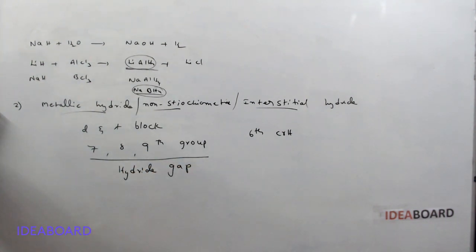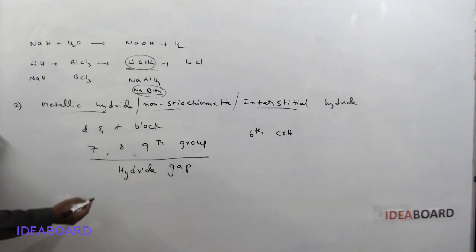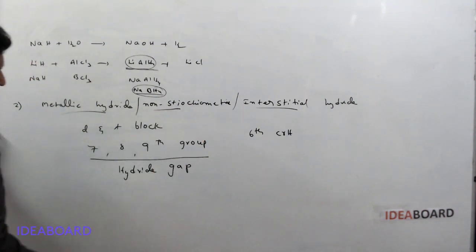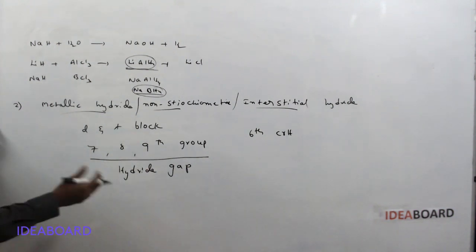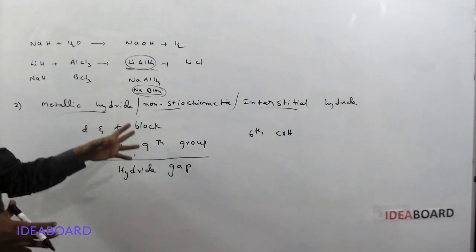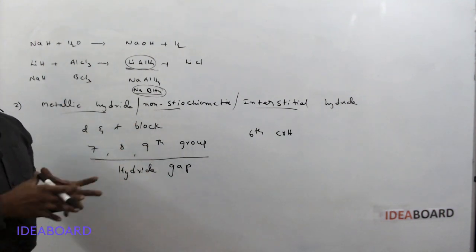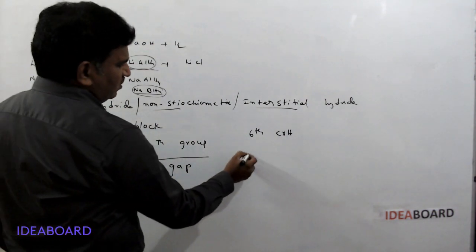The remaining hydrides are non-stoichiometric, meaning these molecules have no constant proportion and do not follow the law of constant proportions.